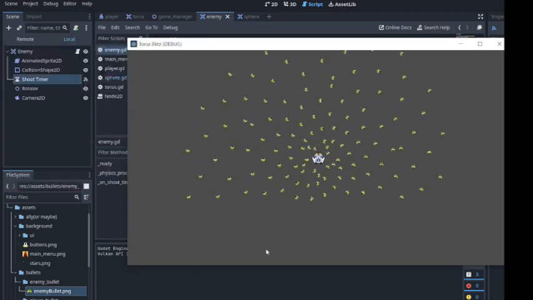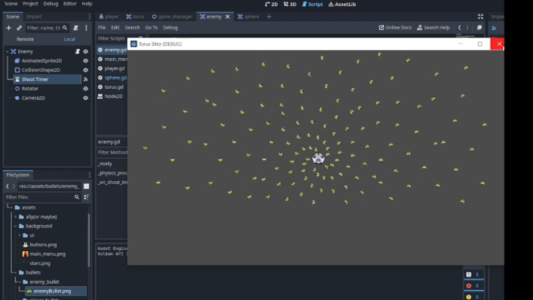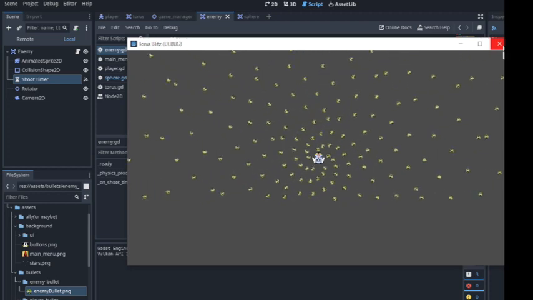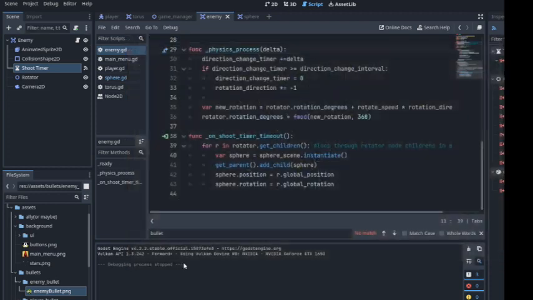Well, good luck with dodging these bullet patterns. I'm sure you guys will definitely enjoy the hell out of it. I don't know, but that's just my opinion. Anyways, let's move on to the next part.